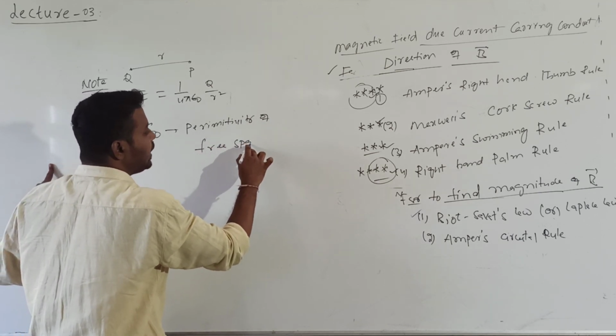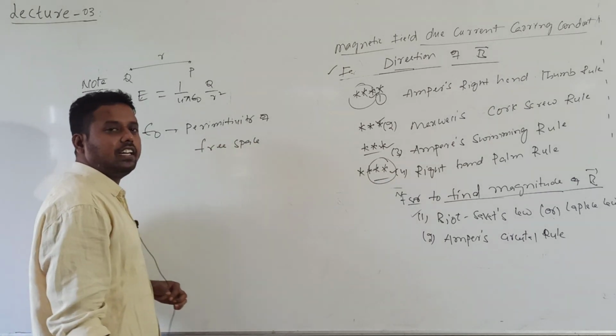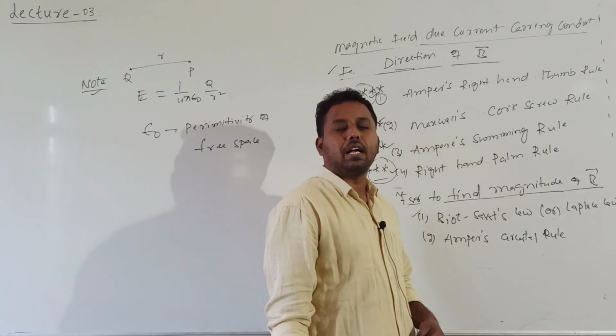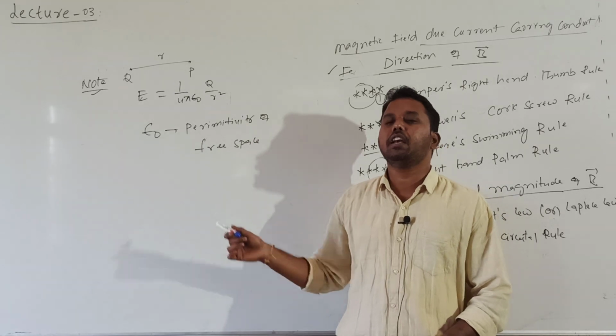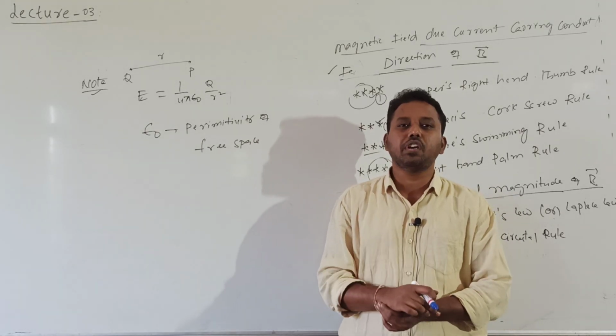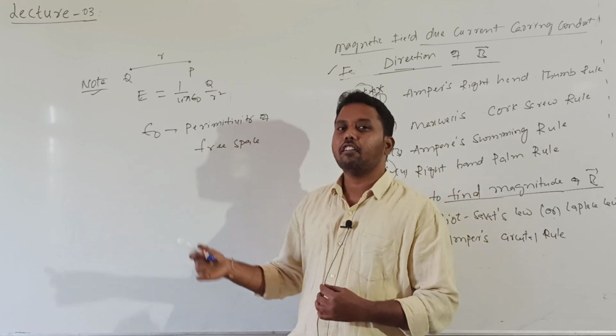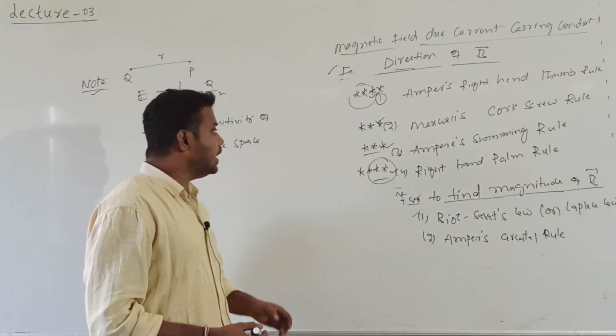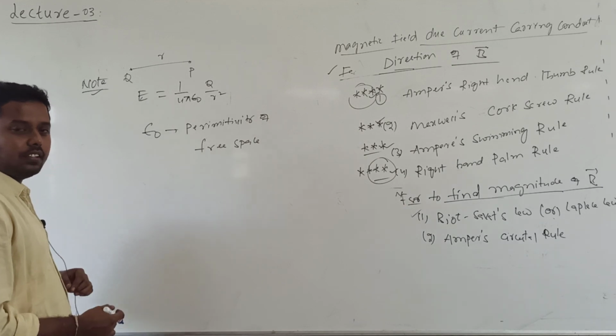What is permittivity? What does permittivity tell you? Permittivity is the electric property of the medium. How electric field lines can pass through a medium is given by one proportionality constant, that is called permittivity. Are you getting it?